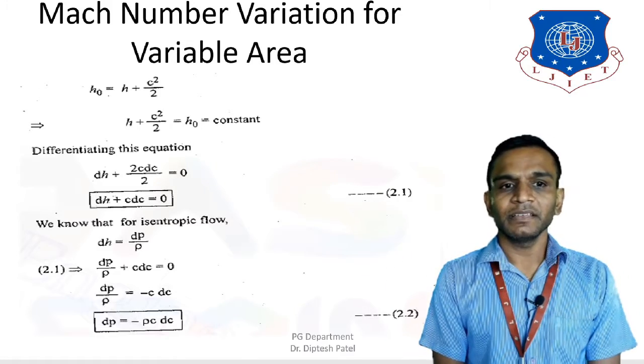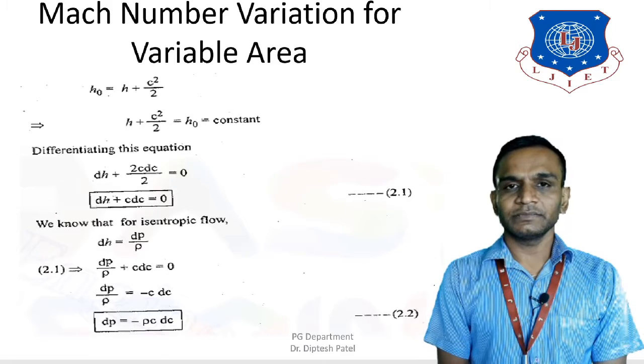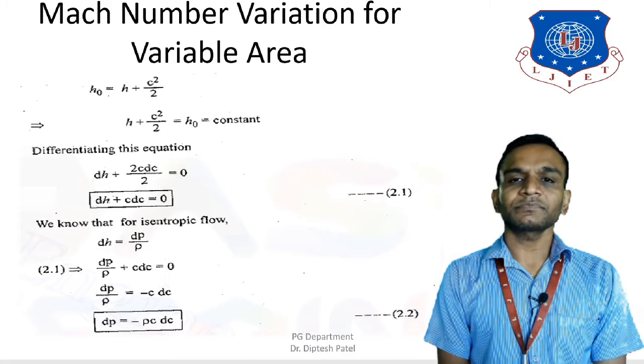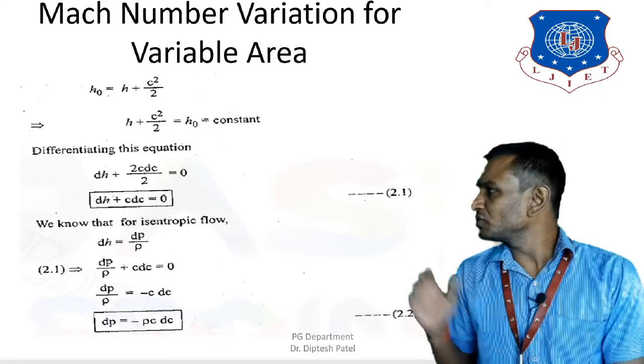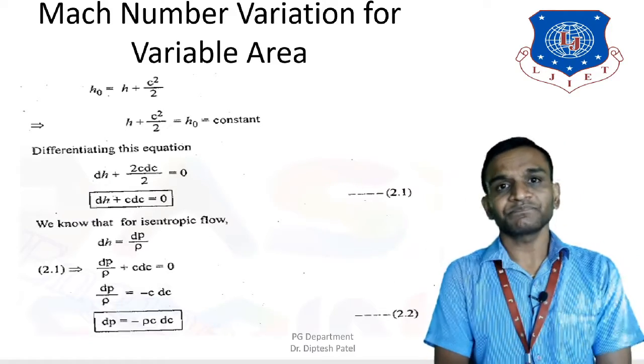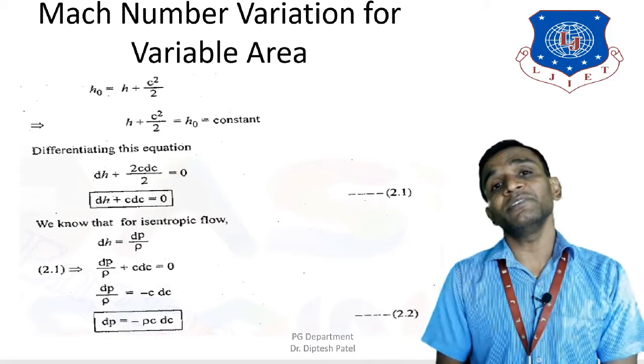Stagnation enthalpy can also be written as h plus C square by 2 is equal to h0, that is constant. Here h0 is the stagnation enthalpy, h is the static enthalpy, and C is the fluid velocity.